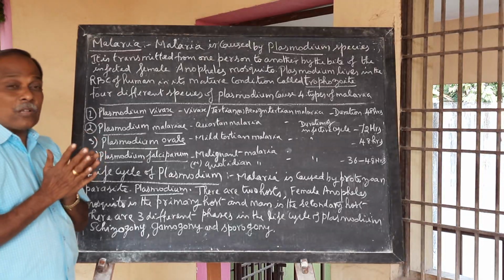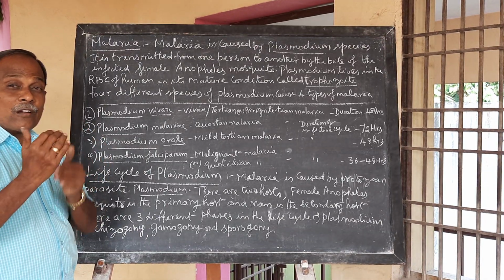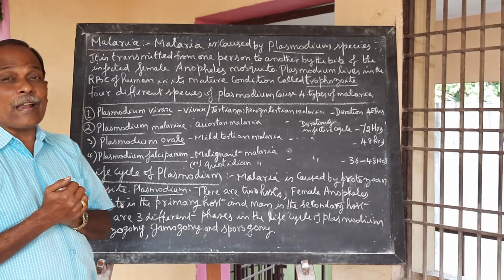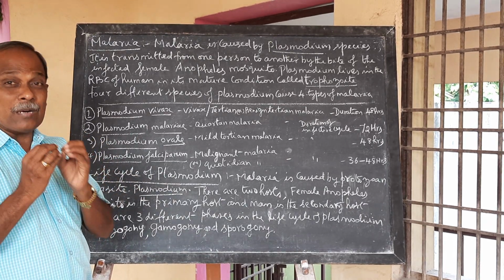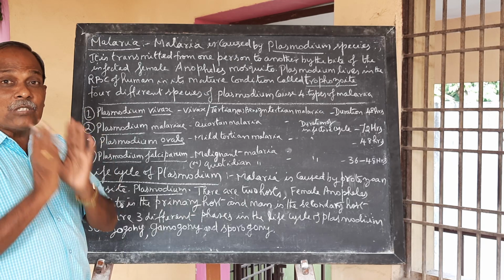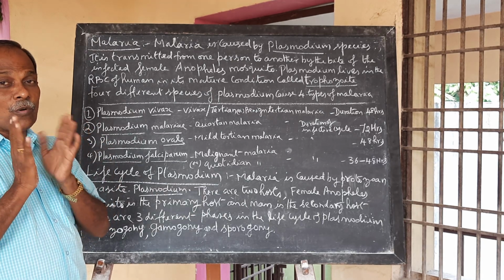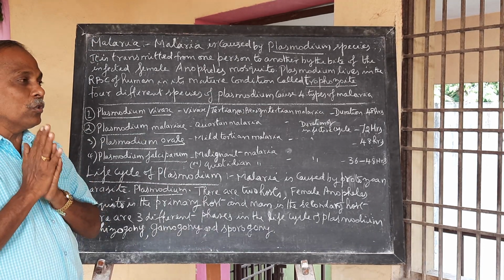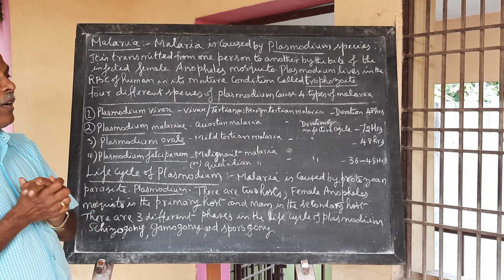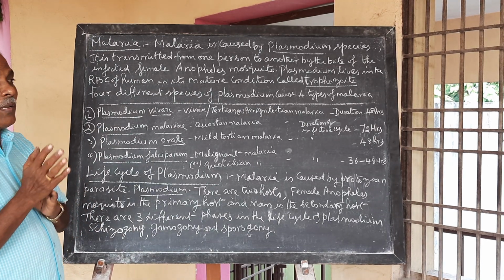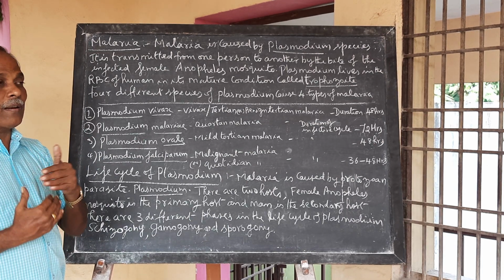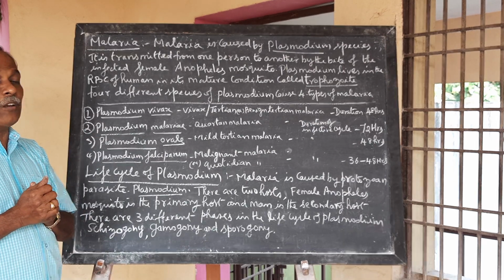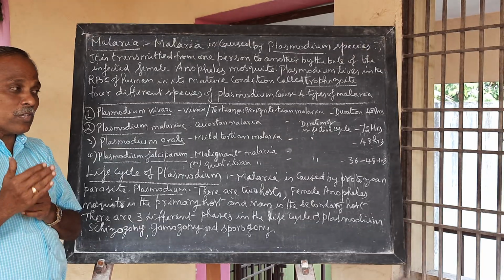During the lysis of RBCs, toxic hemozoin granules are released into the blood, and this causes fever. The symptoms are caused only by the release of these granules. So it results in cycles of fever and other symptoms.